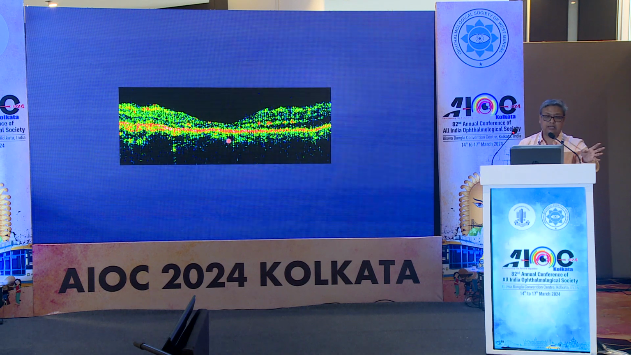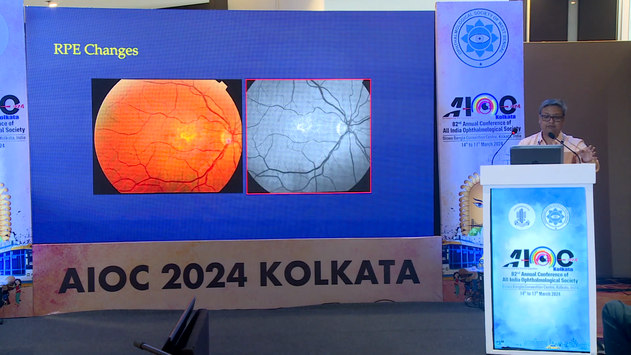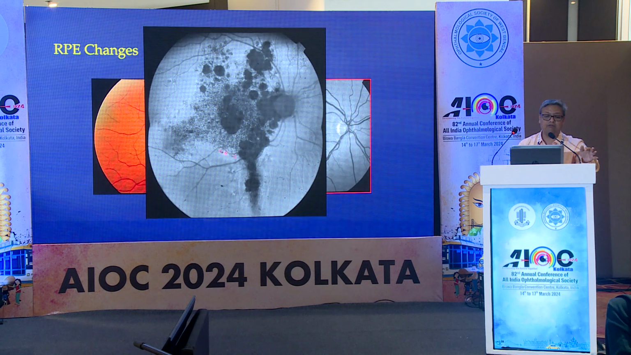Next is the outer retinal atrophy. If we treat a patient with CSCR who develops outer retinal atrophy, again, they are not going to do well. RPE changes. Here the fundus picture, even the red-free picture, doesn't show well, but if you see the autofluorescence, the area of RPE atrophy is huge.